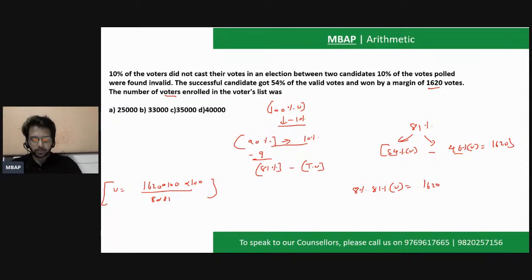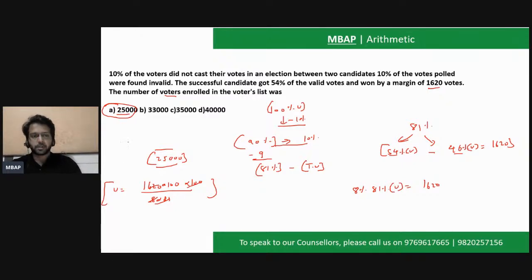We have solved the question. The final calculation is only due. Give me a quick response, all of you. If you solve this, you'll get the answer to be 25,000. You will get the final answer as 25,000. So the answer that you will mark for question number 1 is going to be option number 1. I hope this is clear to everyone. Madhur Agrawal, yes, the answer is going to be 25,000.